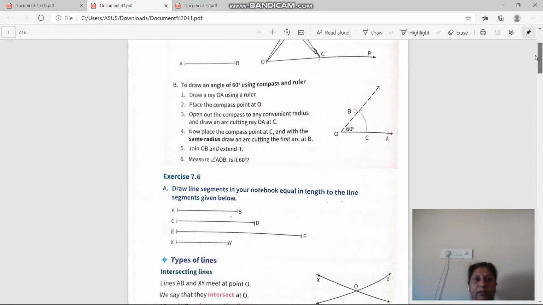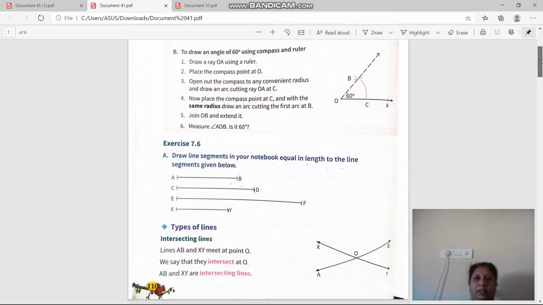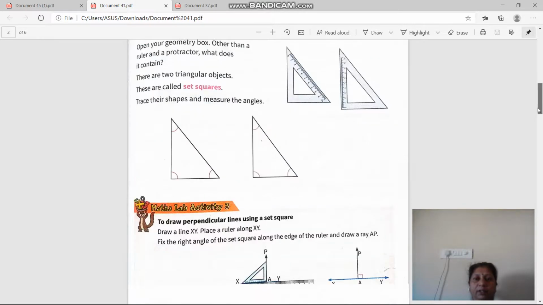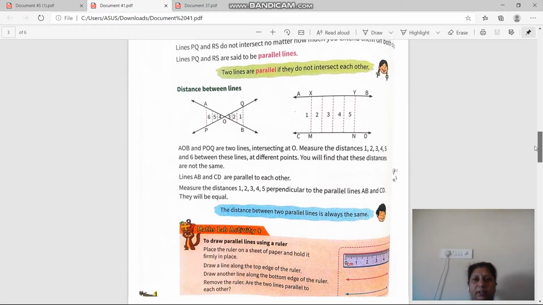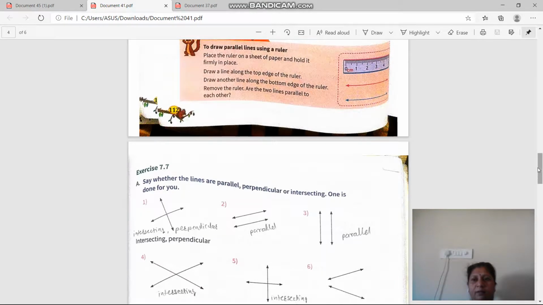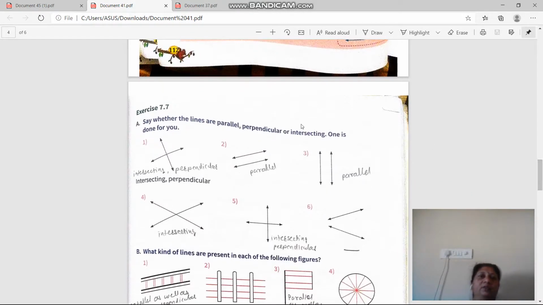Okay, fine. This is not important. It is geometrical, so we have drawn all these things. Fine. So we will see 7.7. Okay, see the 7.7 exercise. So is this intersecting or parallel? Definitely intersecting and makes a right angle. So it is intersecting and perpendicular. These are parallel as the distance between the two is equal. This is also parallel. This is intersecting. This is intersecting and parallel, and these are not intersecting, not parallel. Okay, because the distance between the two lines is not the same, right?